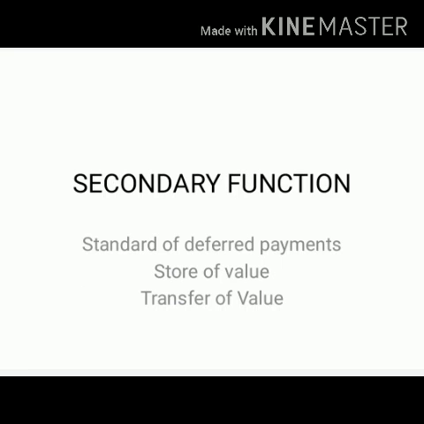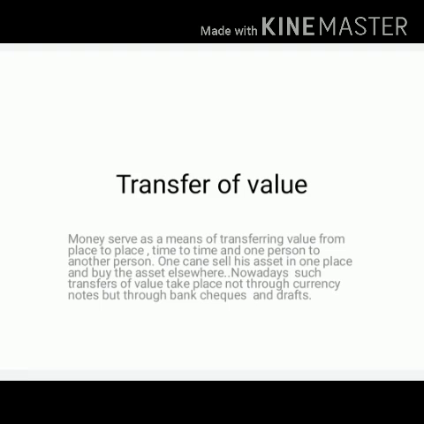Then the third secondary function is transfer of value. Money serves as a means of transferring value from place to place, time to time, and one person to another person.